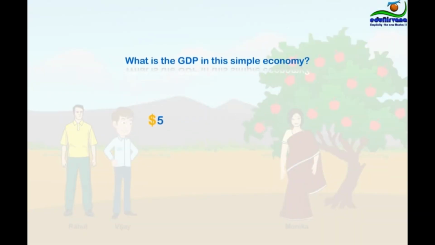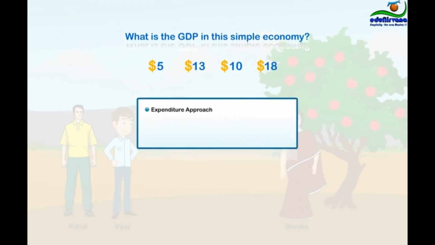Is it $5? Is it $13? Is it $10? $18? Or some other dollar amount? We use three approaches in our island to compute GDP: the expenditure approach, the income approach, and the value-added approach. Let me describe each approach in terms of a simple economy. Let's first see the expenditure approach.